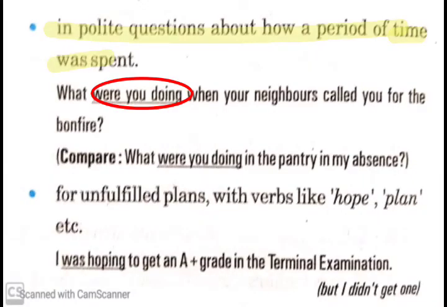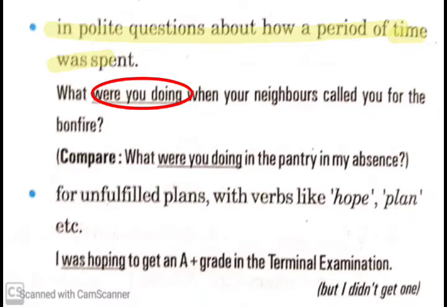In polite questions about how a period of time was spent. So if we are asking a question related to how a period of time was spent, then we use past continuous tense. For example, what were you doing when your neighbors called for the bonfire?